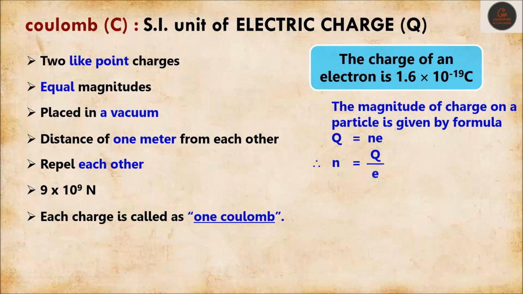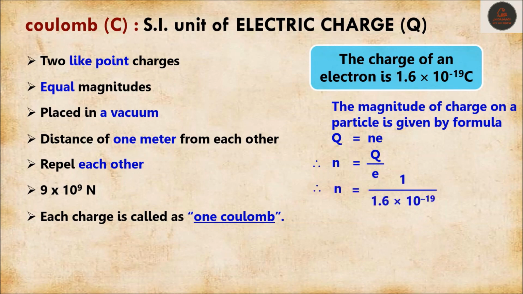Or we can say the number of electrons is equal to Q upon e. Now, if any object has 1 Coulomb of charge, then figure out how many extra electrons it has.